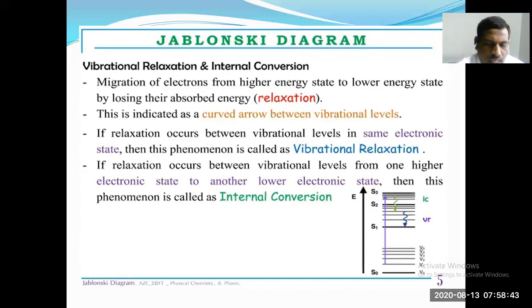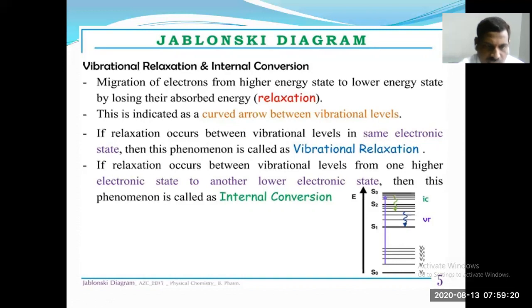The transformation has no change in multiplicity. This is called internal conversion, denoted by IC. Once again, if an excited molecule reaches from a higher energy to a lower energy state without change in multiplicity, so singlet to singlet, the transformation is called internal conversion.